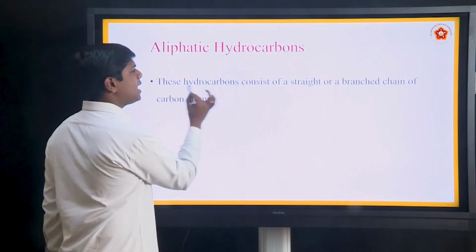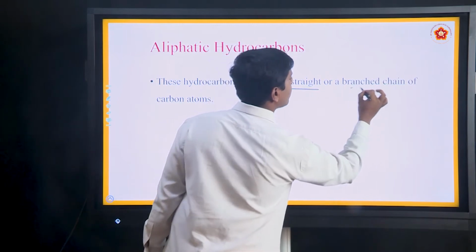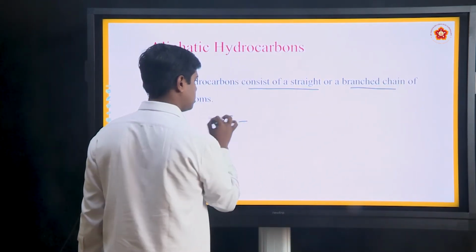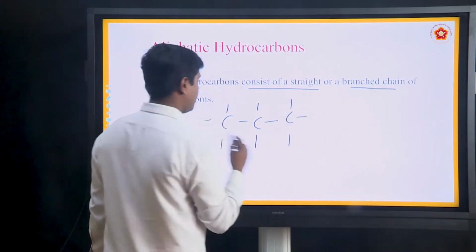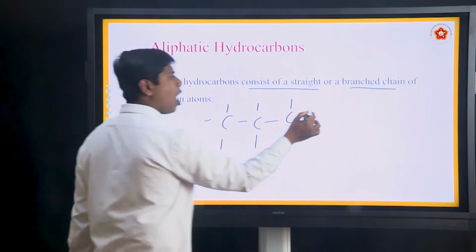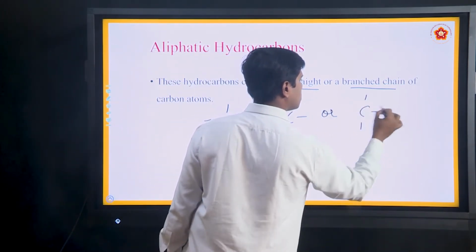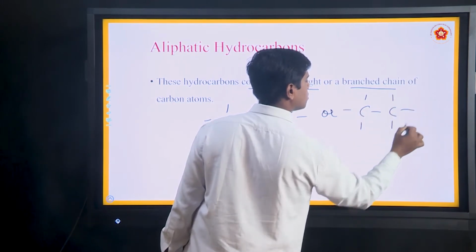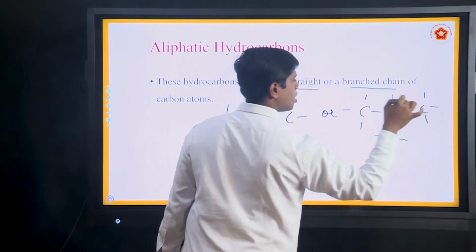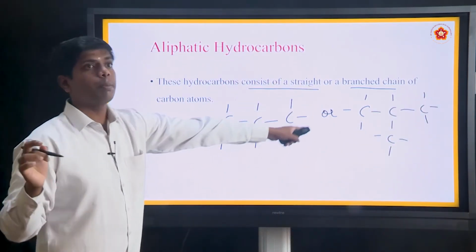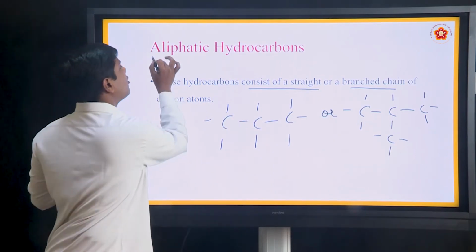Very important. What is aliphatic? Simple. These hydrocarbons consist of straight chain or branched chain. If they are straight chain or branched chain of carbon atoms, then they are called aliphatic.